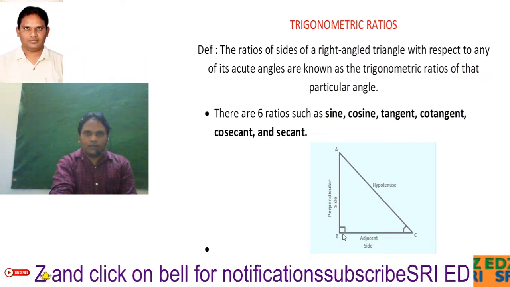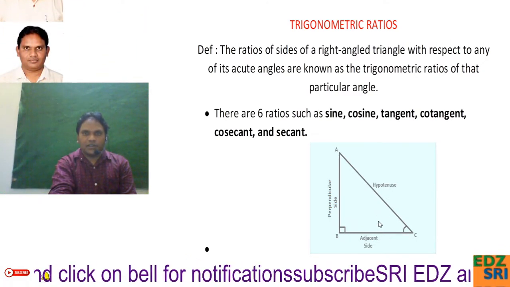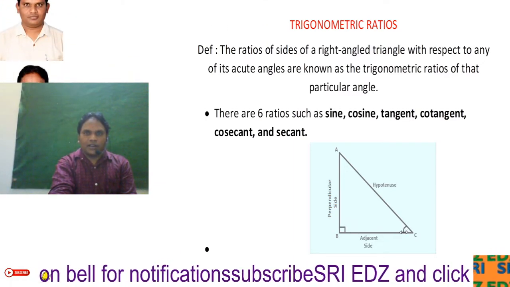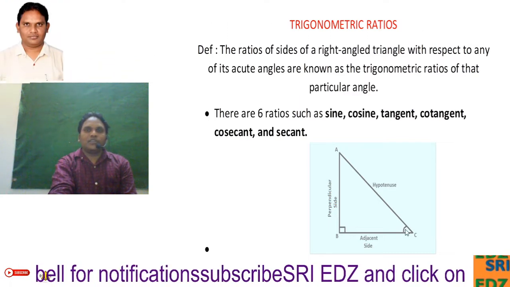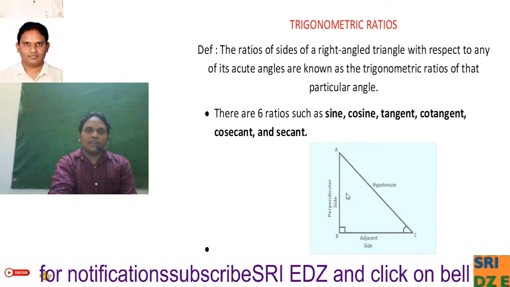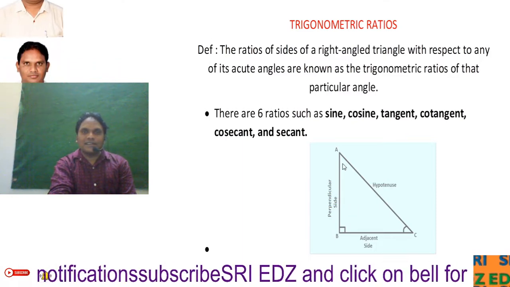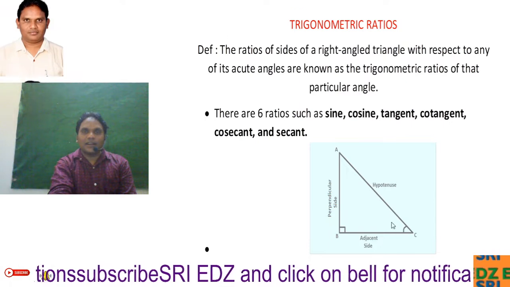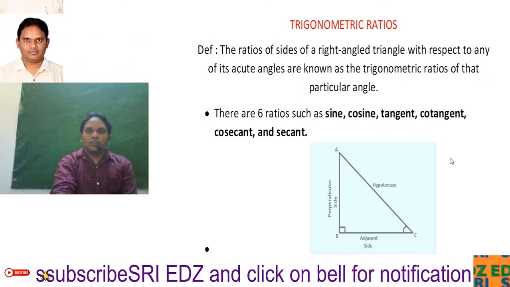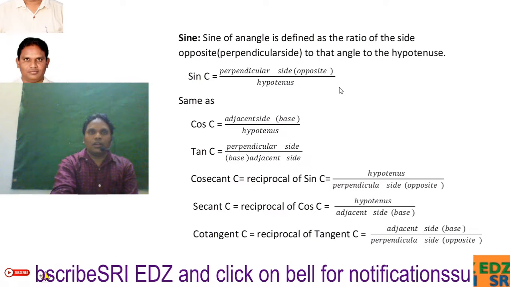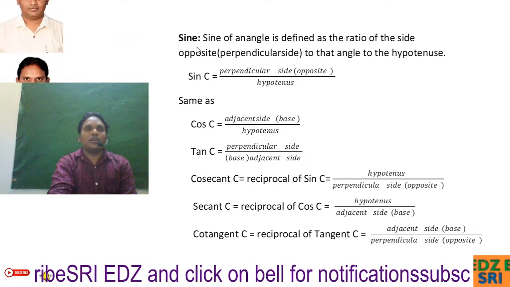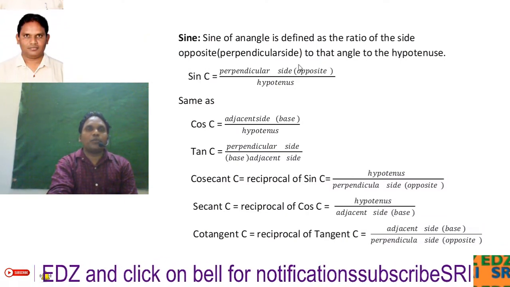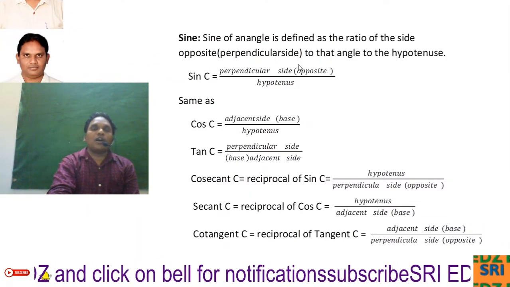In this figure, this is the hypotenuse, this is the adjacent side, and this is the opposite side, with respect to the indicated angle C. The opposite side is AB, the adjacent side is BC, and AC is the hypotenuse. In our next slide we can see all of them. Sine: what is sine? The sine of an angle is defined as the ratio of the side opposite that angle to the hypotenuse.